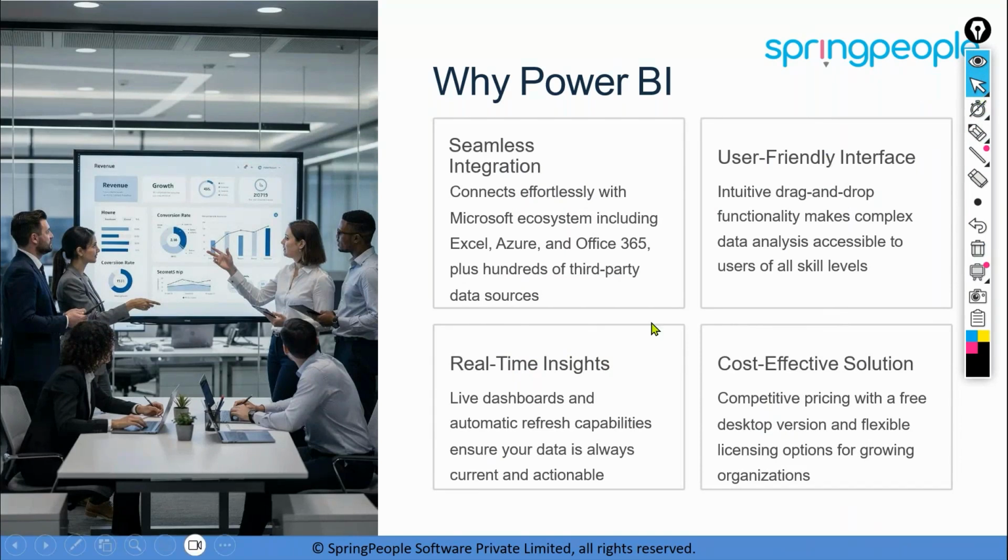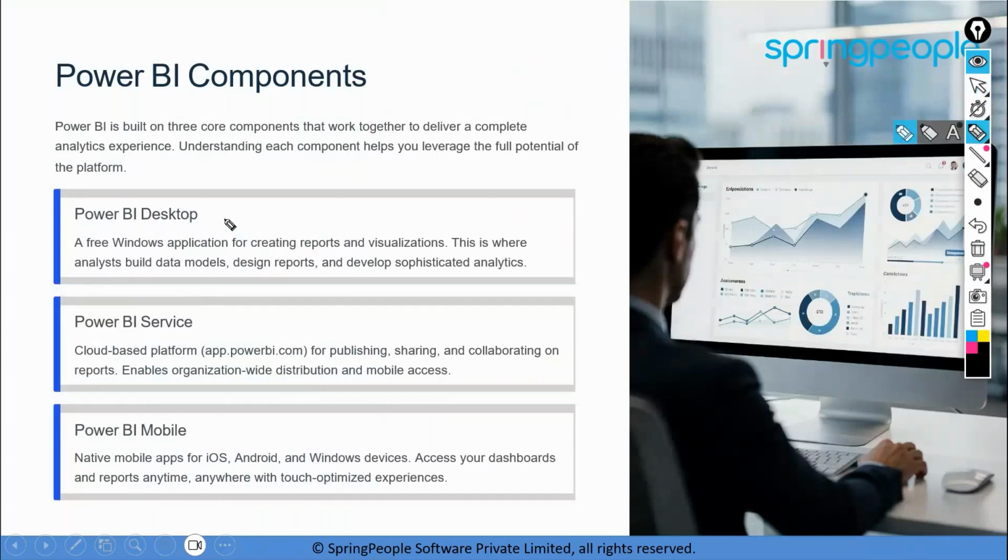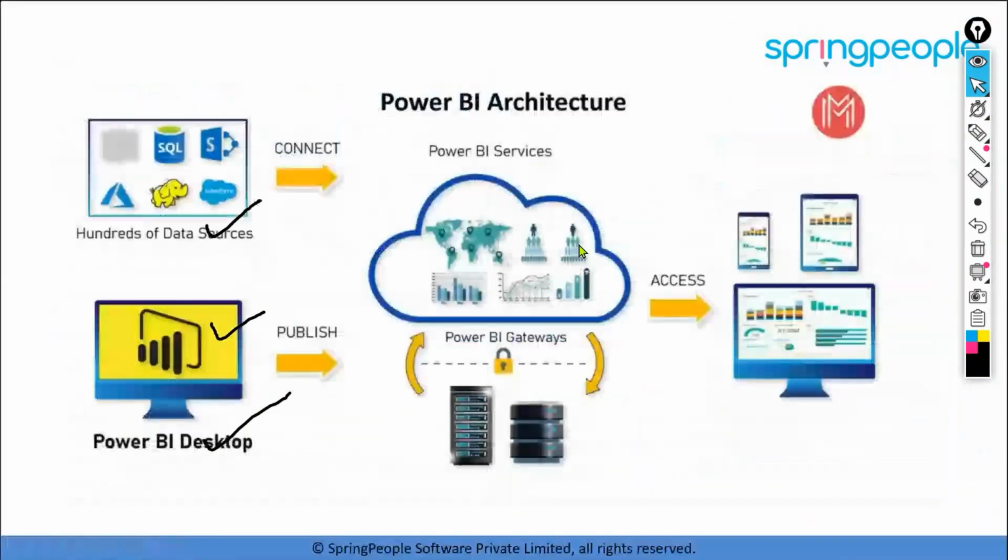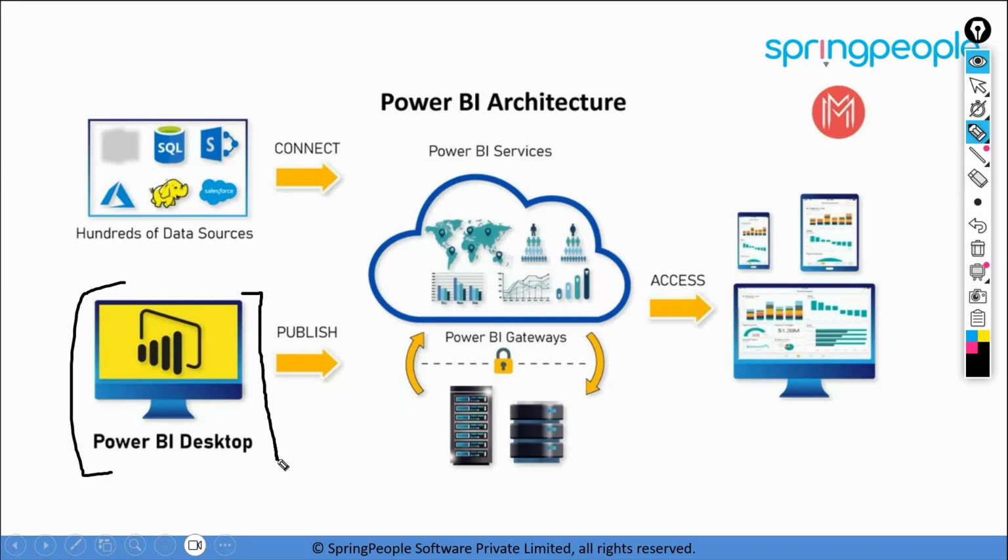Now, when we talk about Power BI, it has a total of three components: Power BI Desktop, Power BI Service, and Power BI Mobile. To understand this, I'll show you the complete architecture over here. This is an important slide to understand. If you're to start working with Power BI, you need to have the Power BI Desktop application installed. This is a free application.